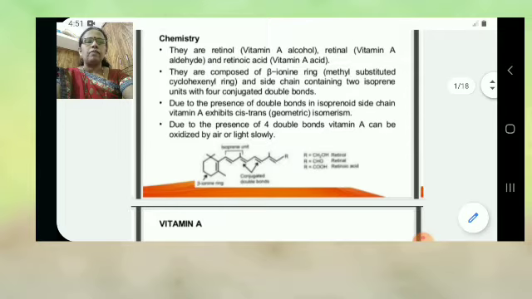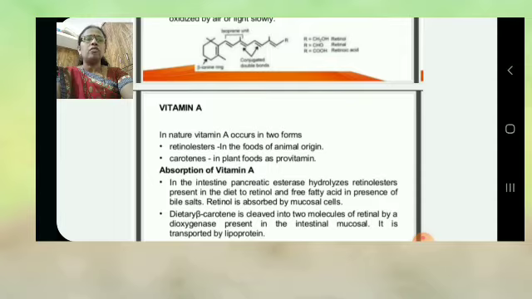Also, the structure of this vitamin. In nature, vitamin A occurs in the form of retinol ester, generally found in foods of animal origin. In the form of carotene, it is found in plant foods as a provitamin. So in nature, vitamin A occurs in two forms: retinol ester, found in animal origin foods, and carotene, found in plants as a provitamin.